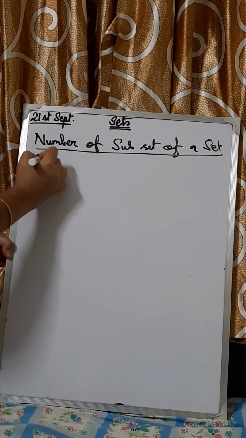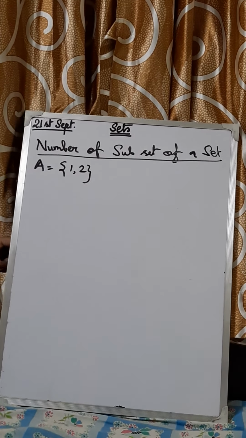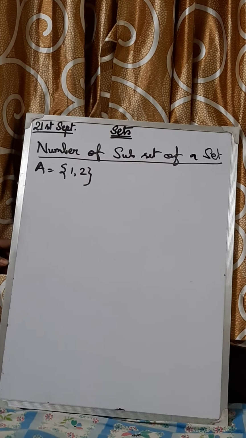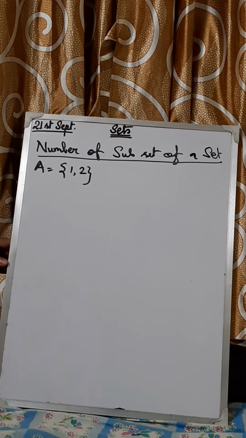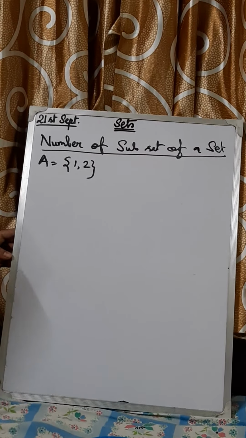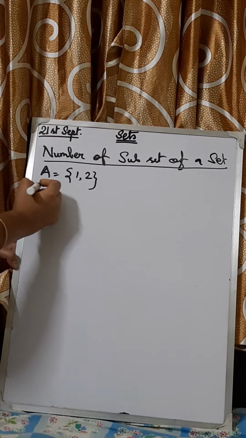See, if A is given as {1, 2}, how many elements are there? It is 2. So how many possible subsets will be made? It is 2 to the power 2. 2 to the power n means 2 to the power 2. That means 4. How? How do you write it?